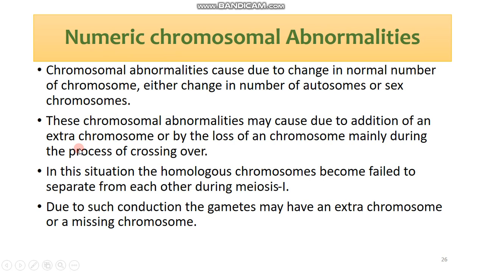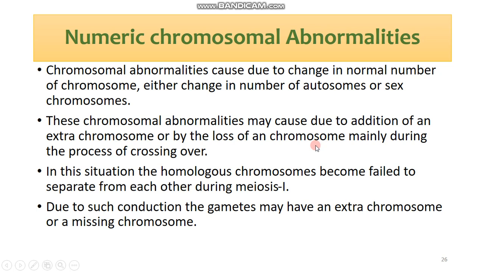These abnormalities are mainly caused by two types of changes. The first is the addition of a chromosome, in which an extra chromosome occurs in the organism, while the second is the loss of a chromosome.